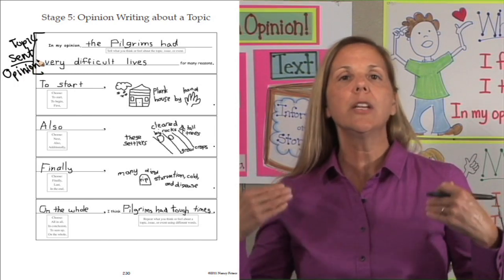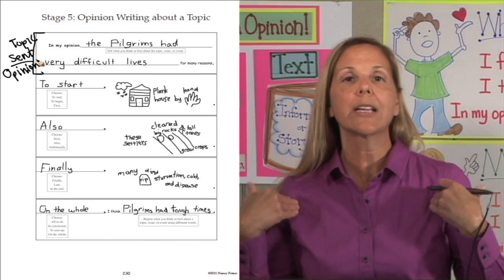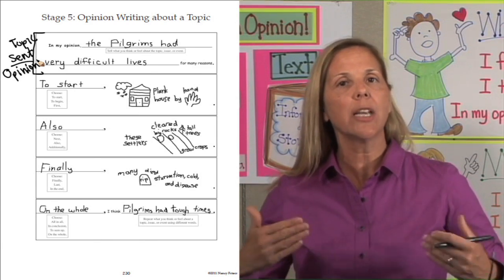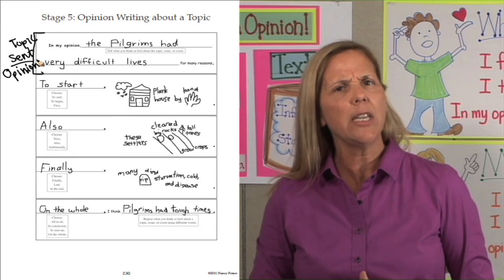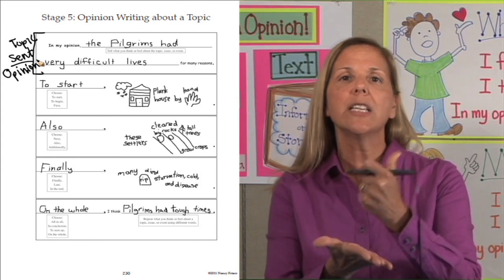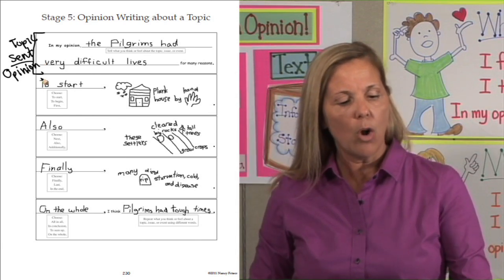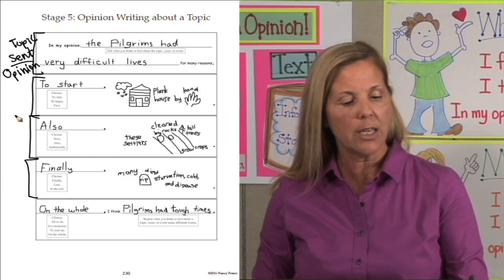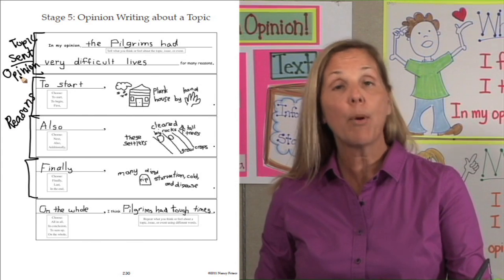After we give our opinion in our introduction, our topic sentence, where are we going next? We're going to go to the body. And what do we have in the body? Details that tell about that topic sentence. And what is it that we need for details when we're writing an opinion? We need reasons to back up our opinion. So our 1, 2, 3 details boxes are going to be our reasons that back up our opinion.